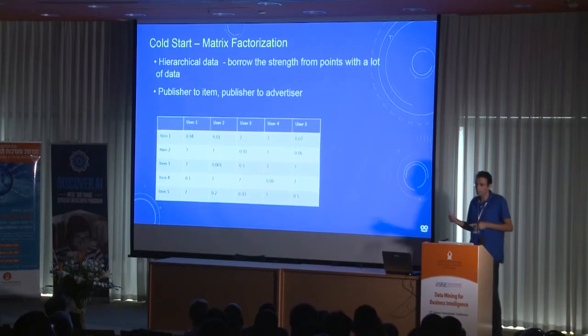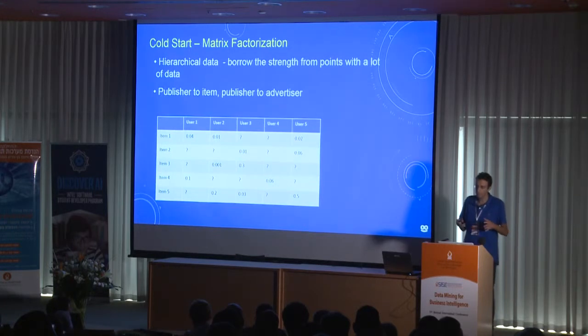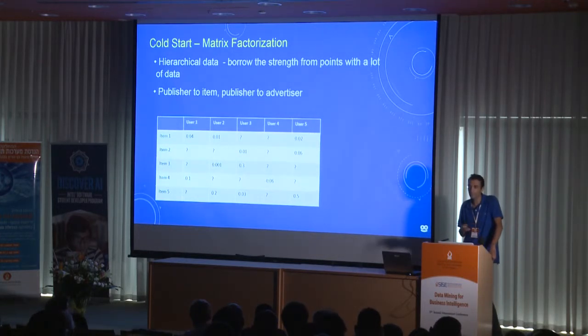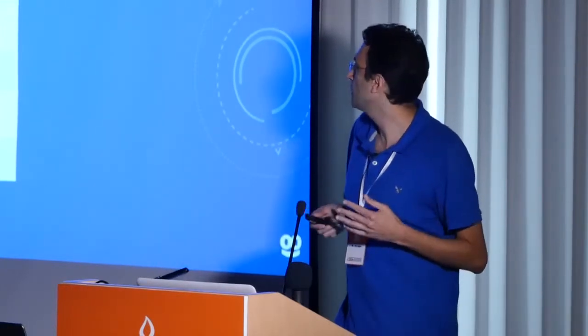So again, with the cold start problem, in many cases we can borrow strength from points with a lot of data to a point that has no data. Let's take, for example, items that we presented on MSN many times, but we have never presented on USA Today. But if we know that MSN and USA Today are similar publishers, then we can conclude about the behavior of this item also on USA Today. The reason that we know that MSN and USA Today are similar publishers is because their latent vectors are close in the space. And the way to do it is by matrix factorization that gives each feature a latent vector.